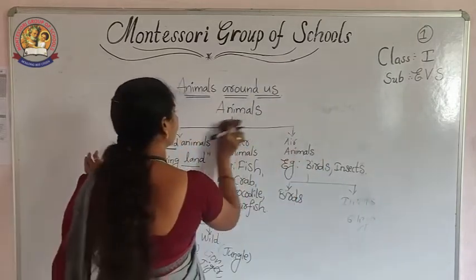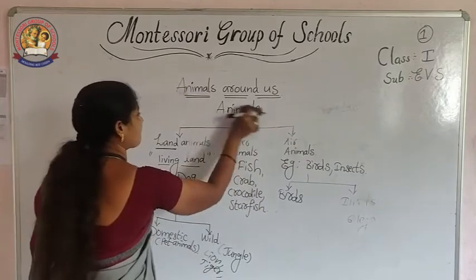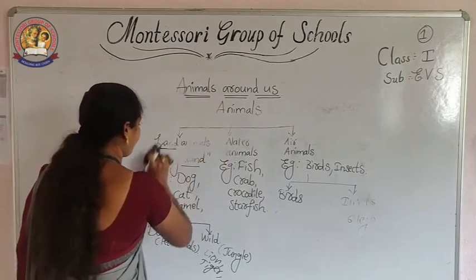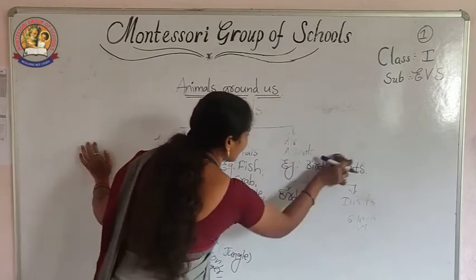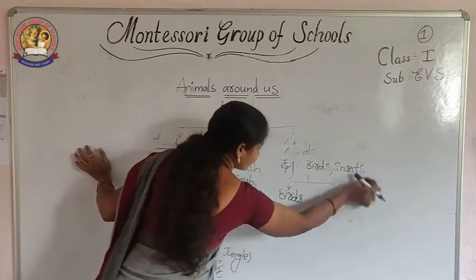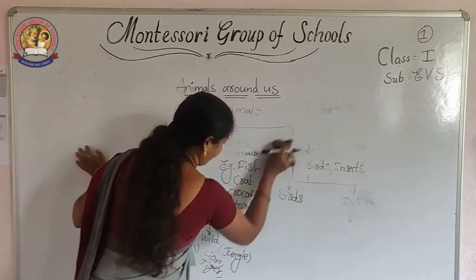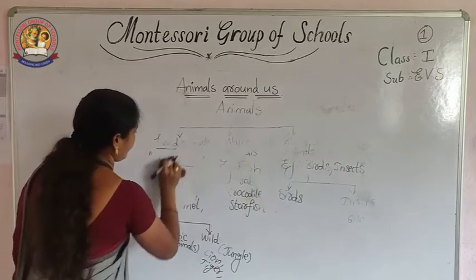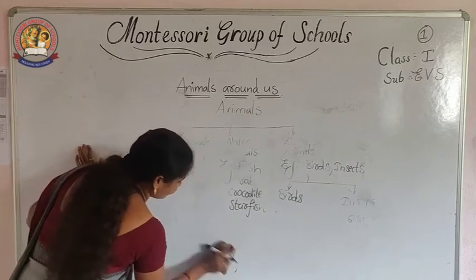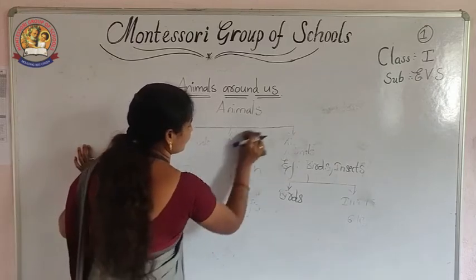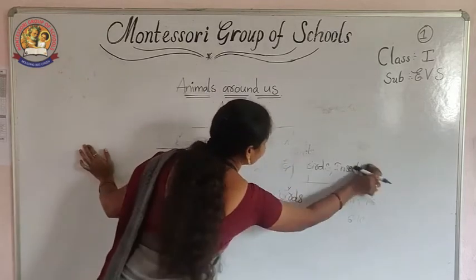Next, we can do one activity here based on this topic. Match the color.